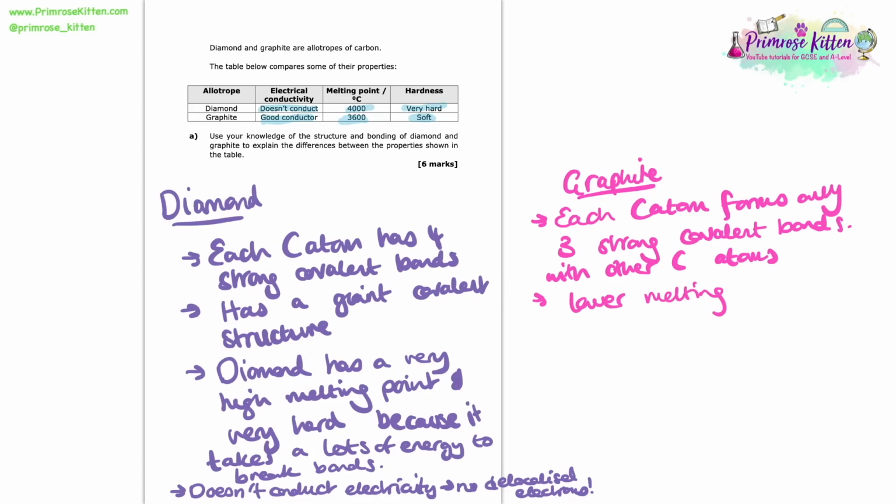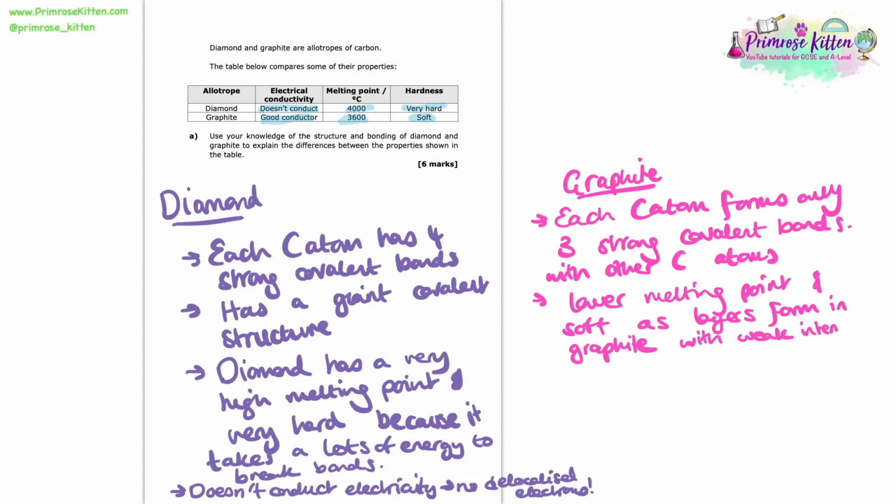Now we can link it to the properties of graphite. So we can see in the table that there's a lower melting point for graphite and it's also soft. And the reason for that is that graphite forms layers. And those layers, they don't have these strong covalent bonds between them. They've only got weak intermolecular forces.